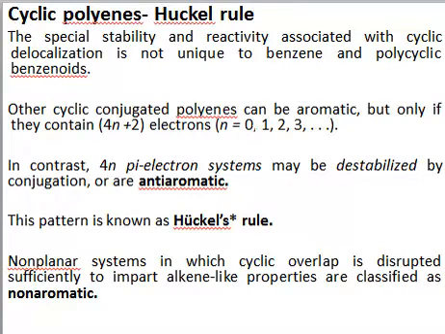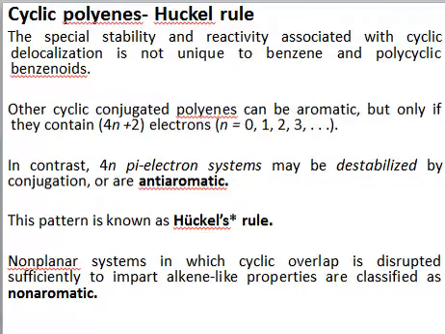In contrast, there are some systems which have 4n number of pi electrons. For systems which have 4n pi electrons, increasing conjugation destabilizes such a system. So conjugation increases the stability of an aromatic system, but there are some compounds in which conjugation decreases the stability of the system. Such compounds are known as anti-aromatic.